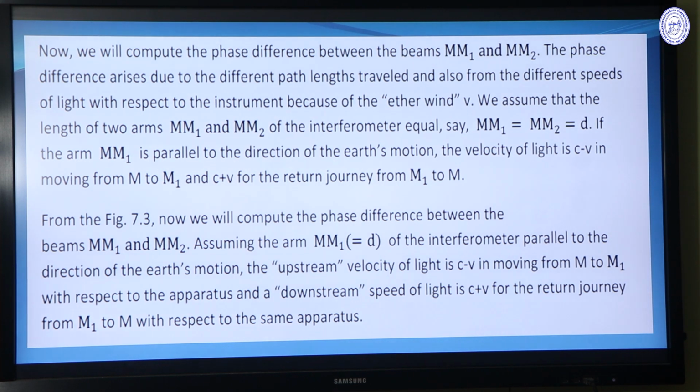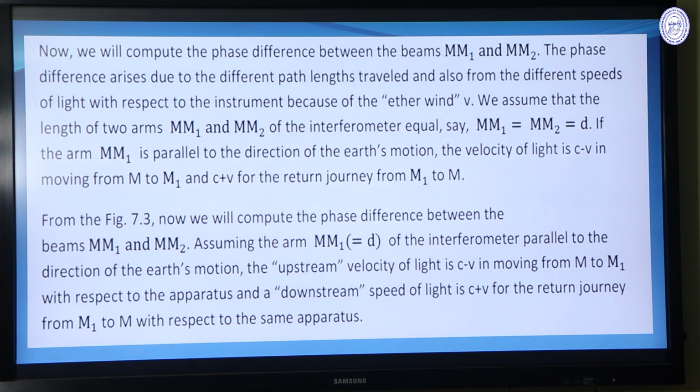Now we will compute the phase difference or path difference between two beams MM1 and MM2. The phase difference arises due to different path length traveled and also from the different speed of light with respect to the instrument because of the ether wind v. We assume that the length of the two arms MM1 and MM2 of the interferometer are equal, say small d. If the arm MM1 is parallel to the direction of the Earth motion, the velocity of light is c minus v in moving from M to M1 and c plus v for the return journey from M1 to M.